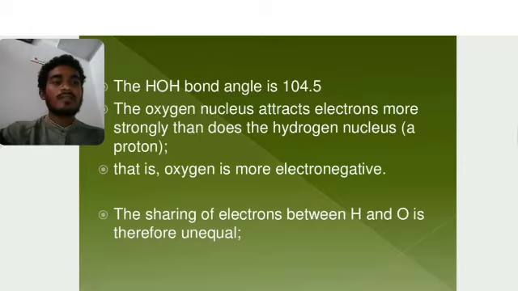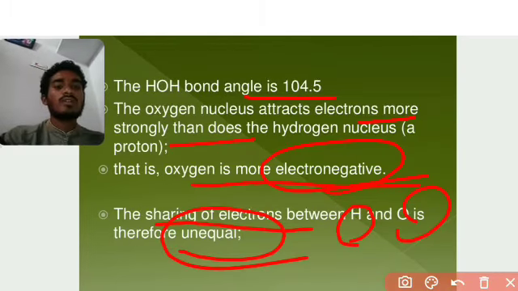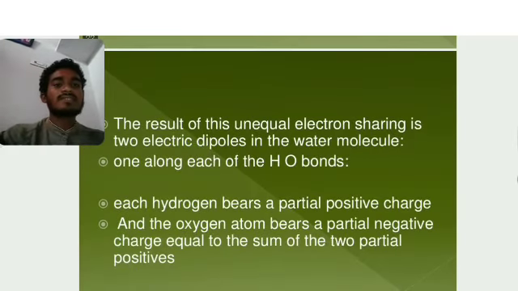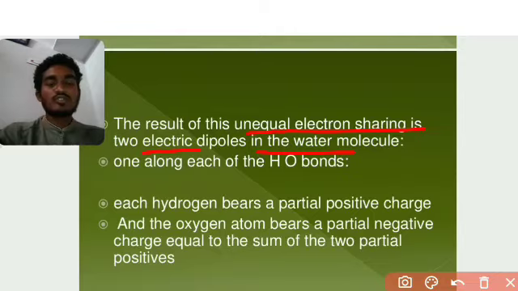Next, the hydrogen bond angle is 104.5 degrees. An oxygen nucleus attracts electrons more strongly than the hydrogen nuclei, the protons. Oxygen is the more electronegative atom, so the sharing of electrons between hydrogen and oxygen is unequal. As a result, this unequal electron sharing creates electric dipoles, two dipoles along the two terminal hydrogens and one oxygen.